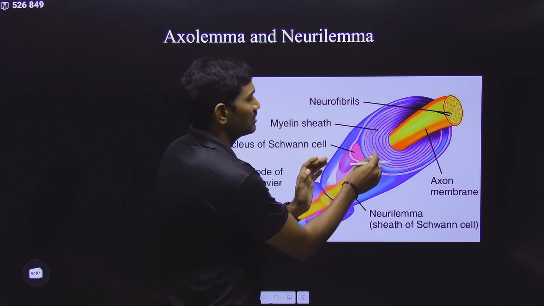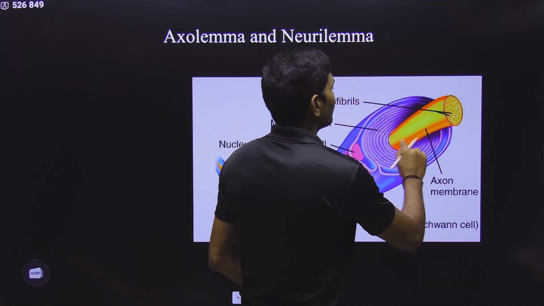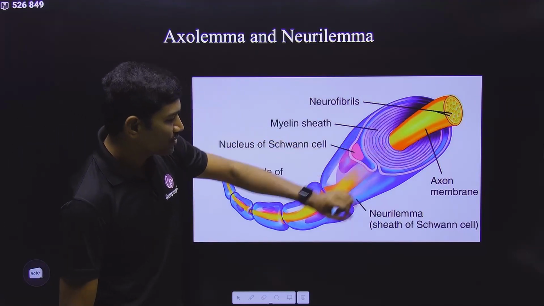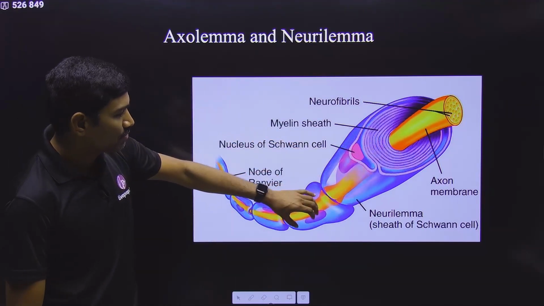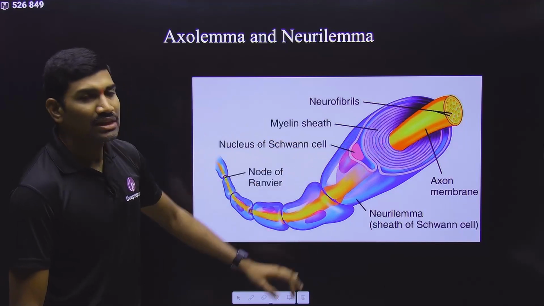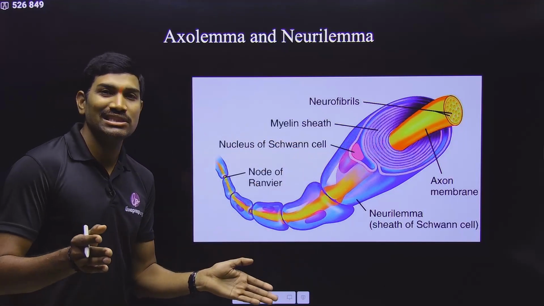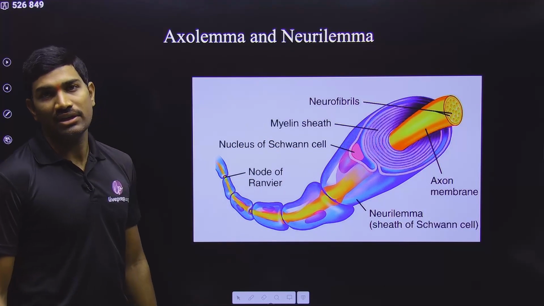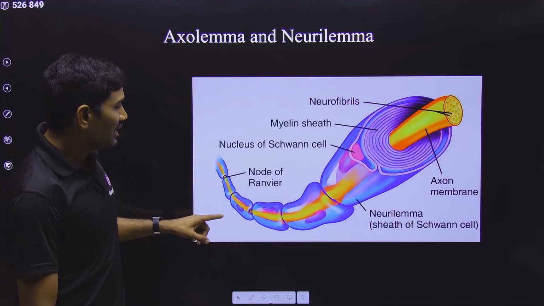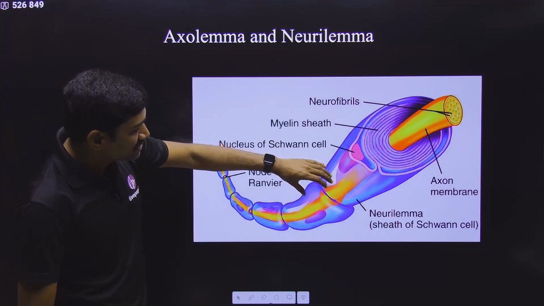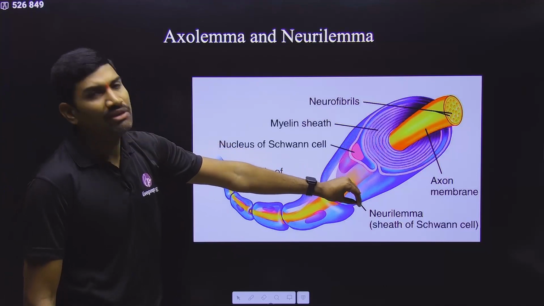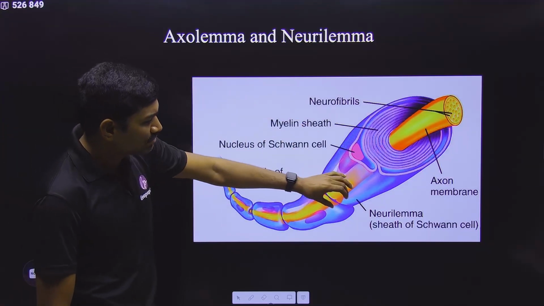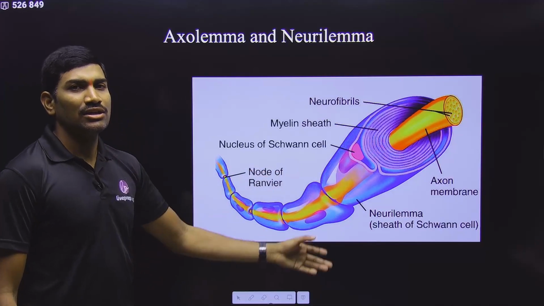This is the Schwann cell that is making the myelin sheath around the axon of the neuron. It makes the sheath up to some portion, and this one also makes it up to some portion. Between these there is a gap between the myelin sheaths, and that gap is called the node of Ranvier. Technically, both myelin sheaths are very close, with a very minute gap between the two Schwann cells.